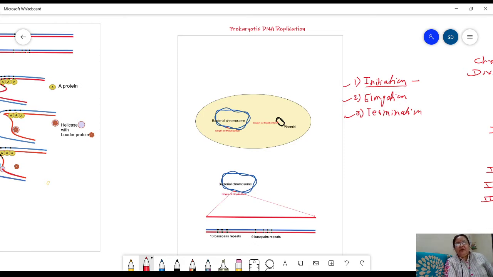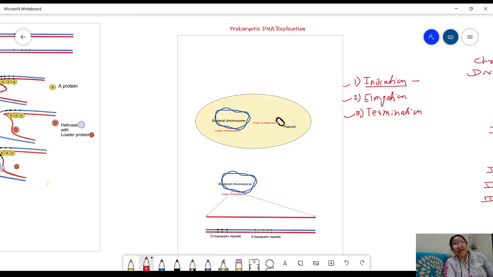Every DNA molecule replicates only once in the life cycle of the cell. So the cell goes for DNA replication only once in its life cycle. This is controlled somewhere, and that control is found in the initiation event of DNA replication.